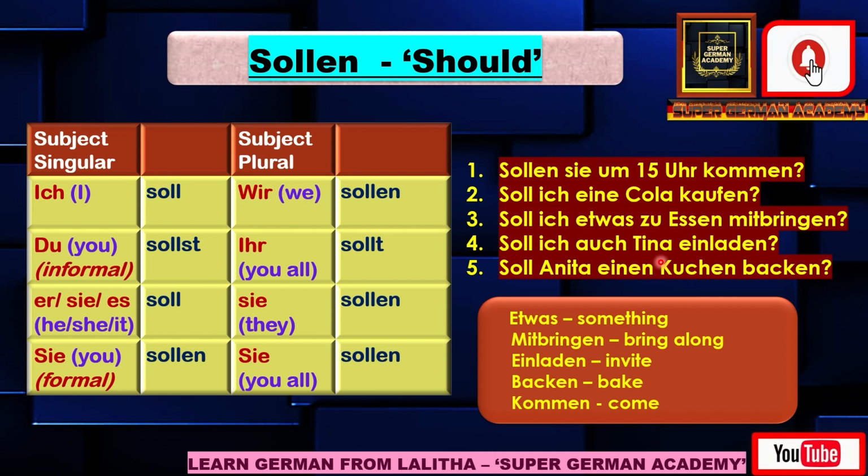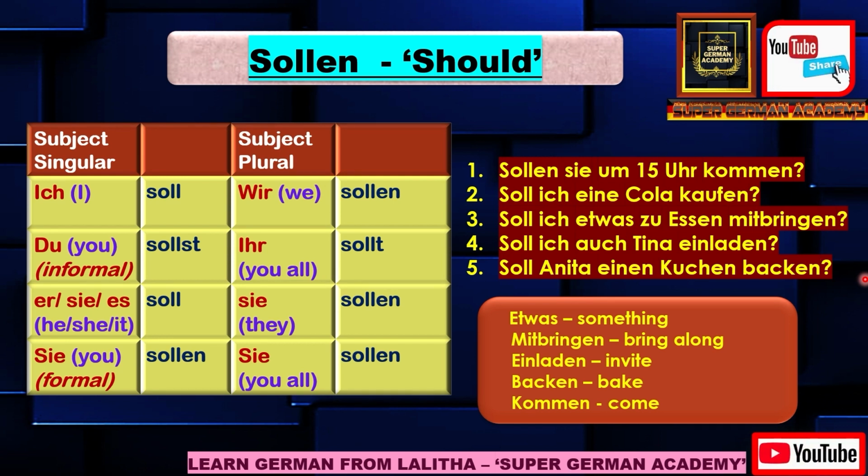And for all the new words, I have given their meanings here in this box. Go through them. So till now you are asking permission or advice from the other person. Should they come at 3 o'clock? Should I buy the cola, or should I bring something to eat? Or should I also invite Tina, or should Tina bake a cake? So you're taking advice from the other person.